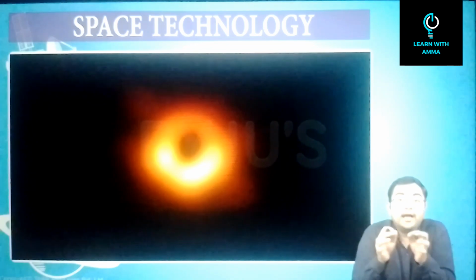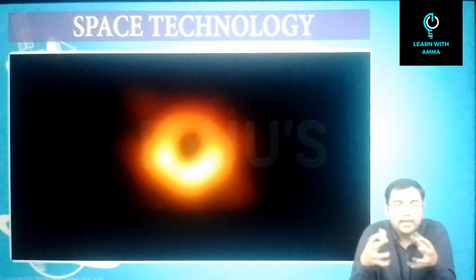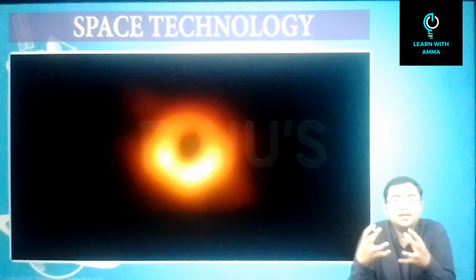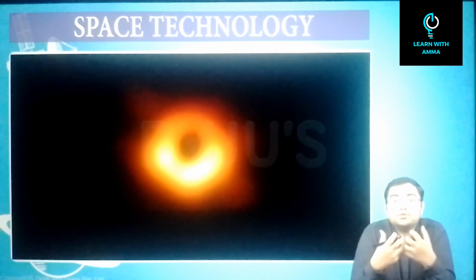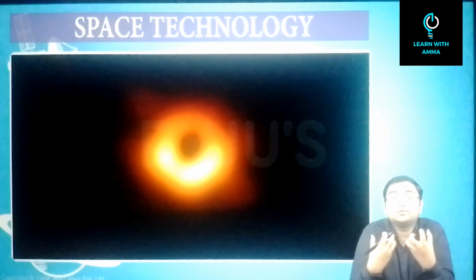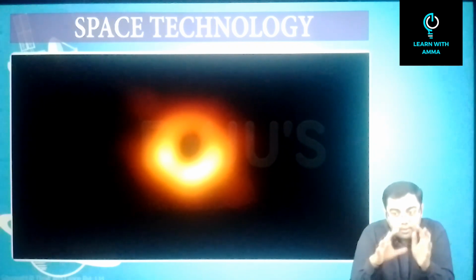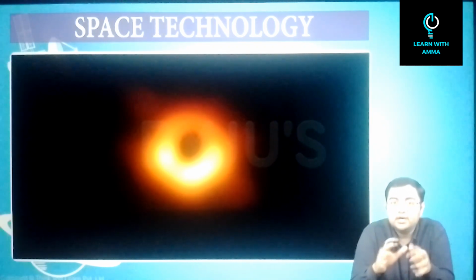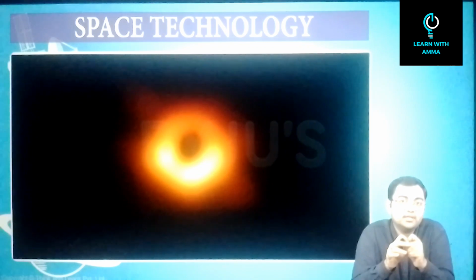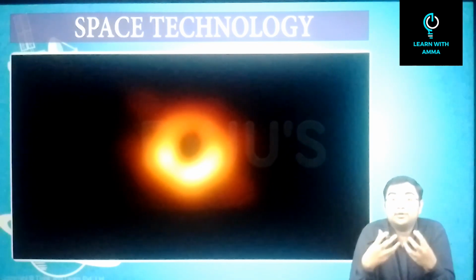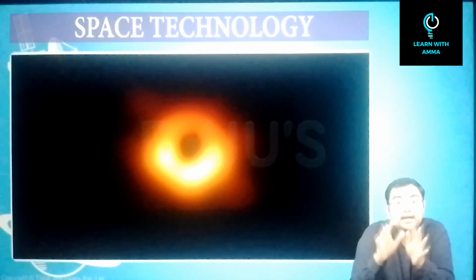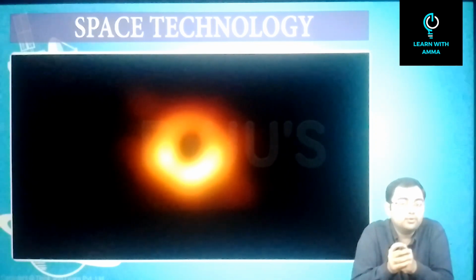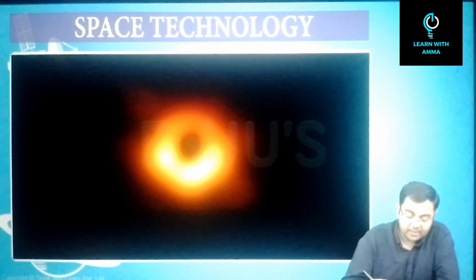So, first of all, a black hole is any region in space which has been created, most of the time, at the time of death of a massive star, where the force of gravitation is very high. The pull of gravitational force is very, very high, and that's why everything in the vicinity, all the celestial bodies in the vicinity, even electromagnetic waves, nothing can escape the gravitational pull of a black hole. And that's why it has been named a black hole.